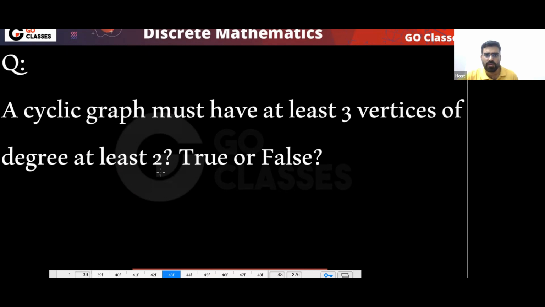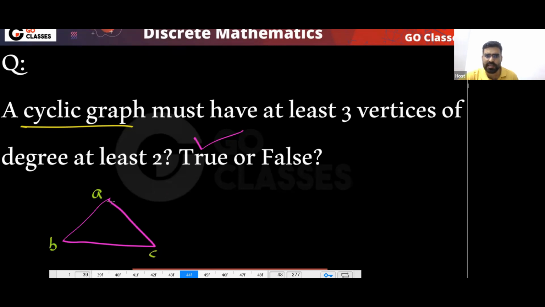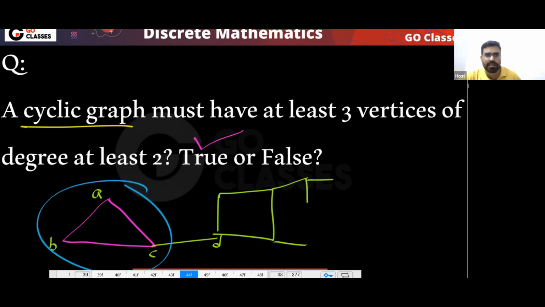Why is this statement true? You have a cyclic graph. If you have a cyclic graph, then what is the smallest cycle possible? This is the smallest cycle possible in a cyclic graph. For example, you can have this type of cyclic graph. So this is the smallest cycle possible.